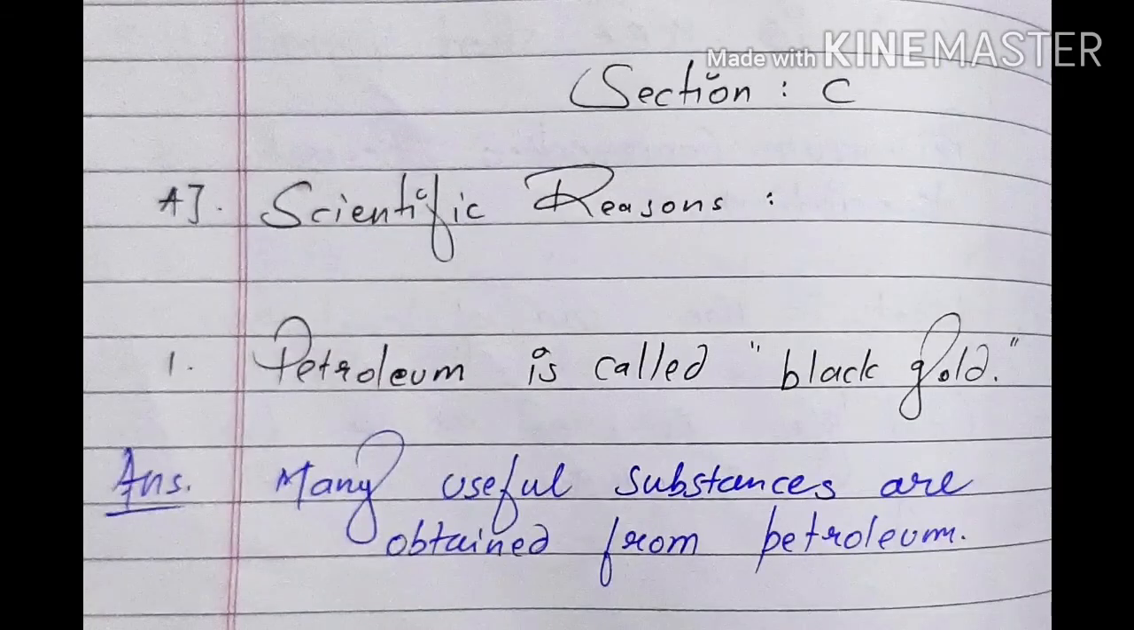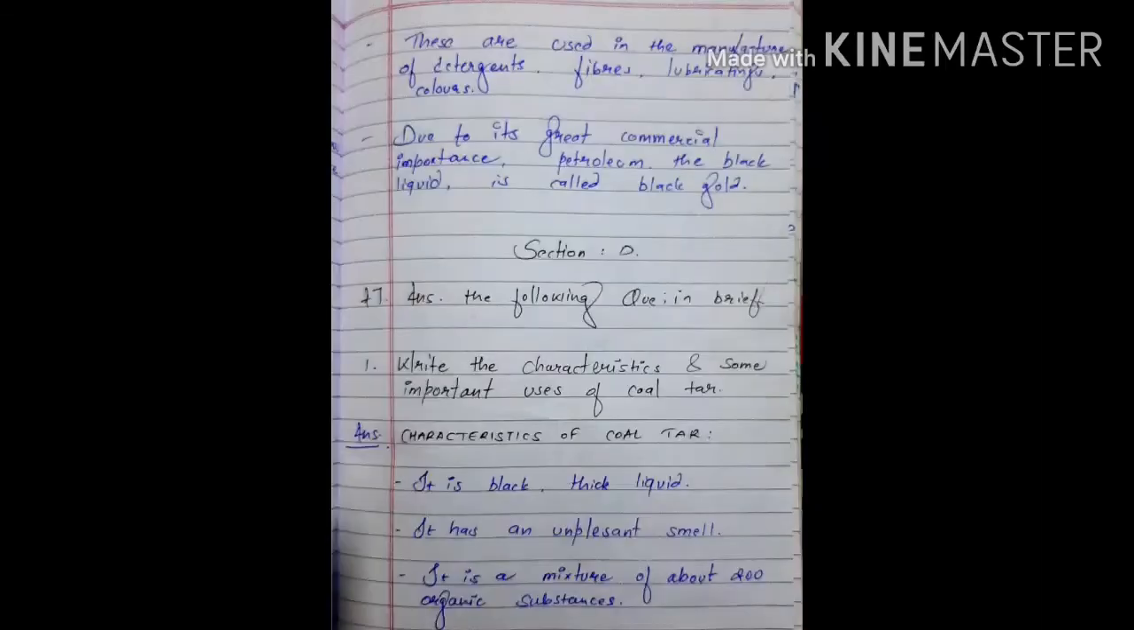Now talking about section C, scientific reason, and the first one is, petroleum is called black gold. And the answer is, many useful substances are obtained from petroleum. They are used in the manufacture of detergents, fibers, lubricants, colors. And the last point, due to its great commercial importance, petroleum, the black liquid, is called black gold.